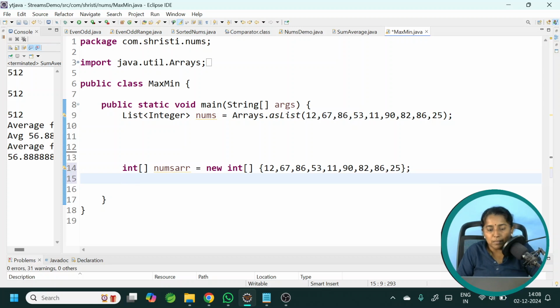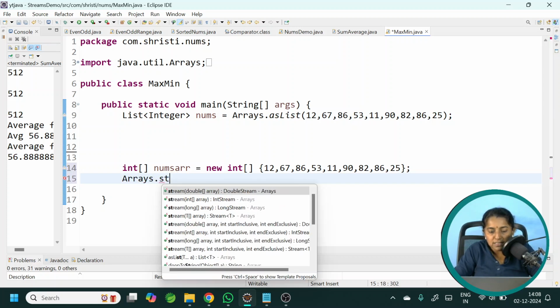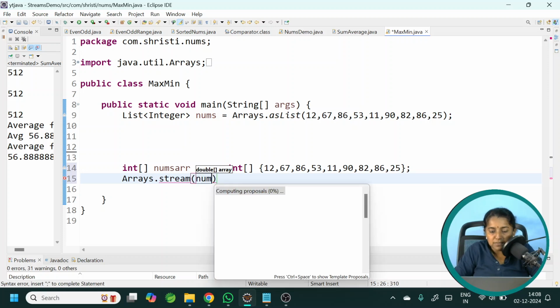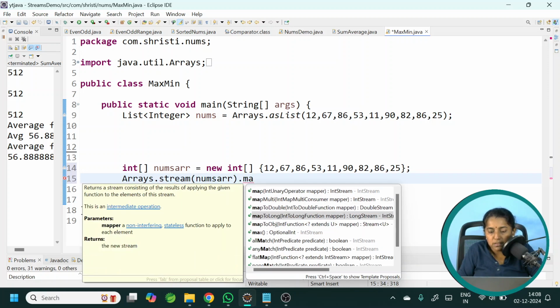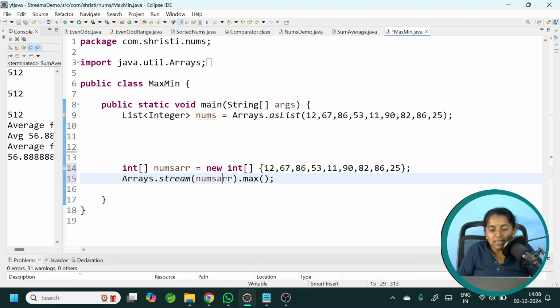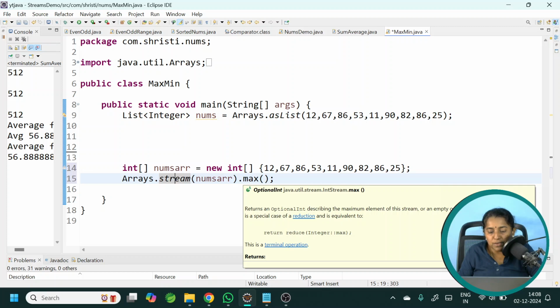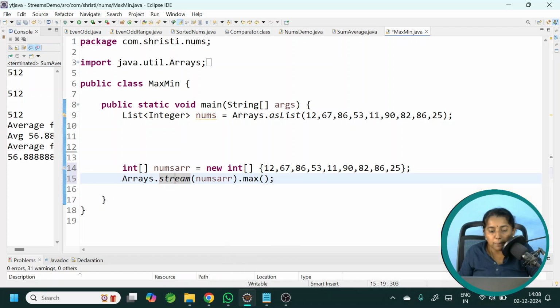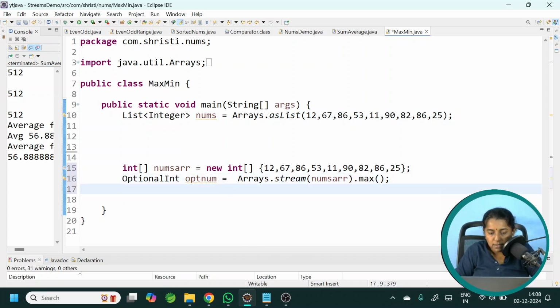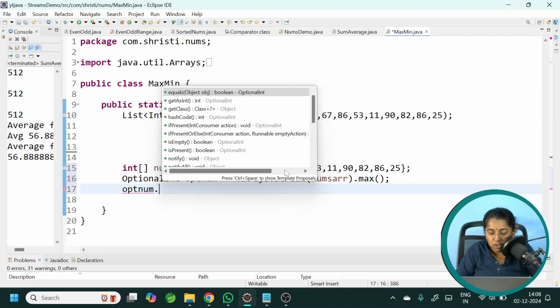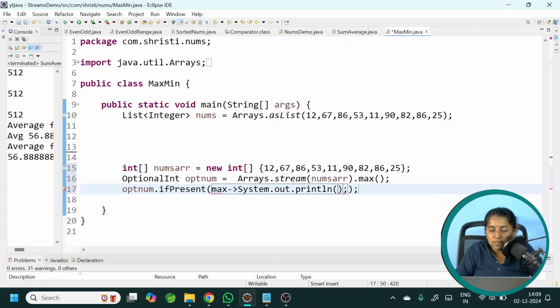First, let us find the maximum number in the array. Arrays.stream by passing the numbers array, .max. That's all. How simple it is. The return type is an OptionalInt. Just like how we have seen OptionalDouble, here the return type is OptionalInt. It is not Optional of Integer, but OptionalInt. optNumber equal to, and in the next line I can print it. optNumber.ifPresent, I am using a lambda expression. The maximum number is max. Okay.